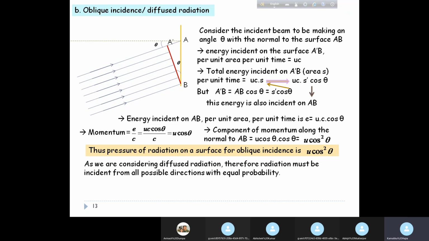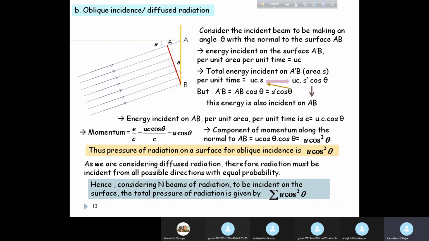If you consider a surface, then radiation is incident on it from all directions. So you have to consider several values of theta to calculate the total pressure of radiation on a given surface, and so you have to make a summation of u cos square theta. Our next step was to evaluate this summation.